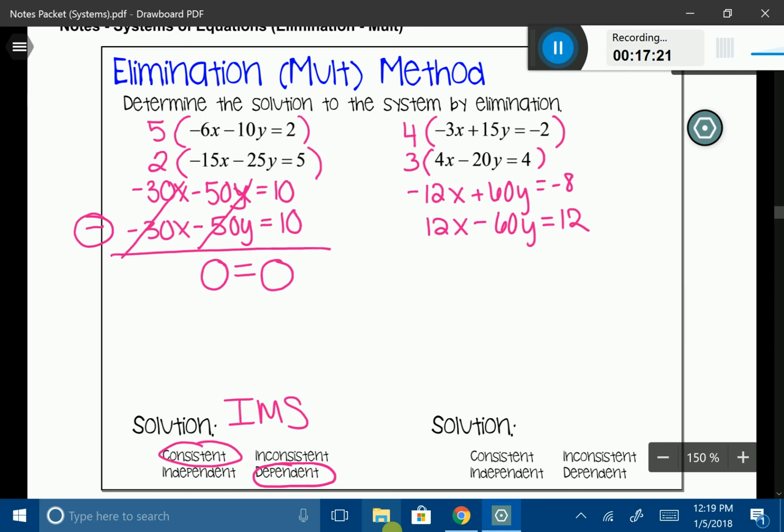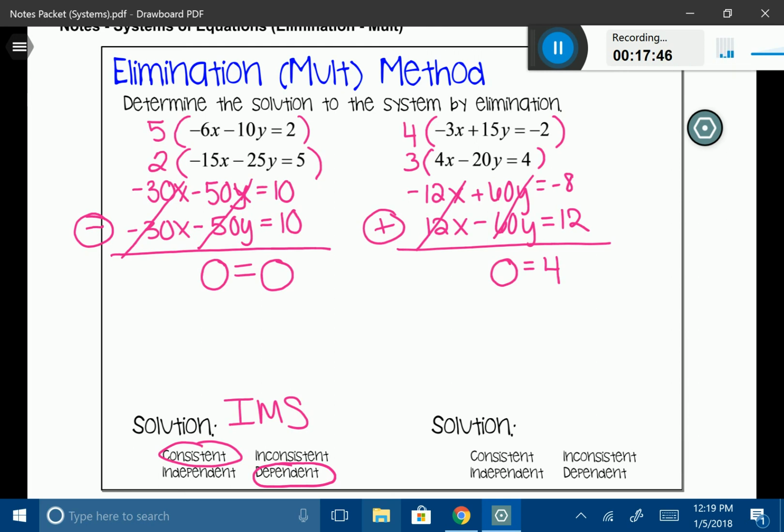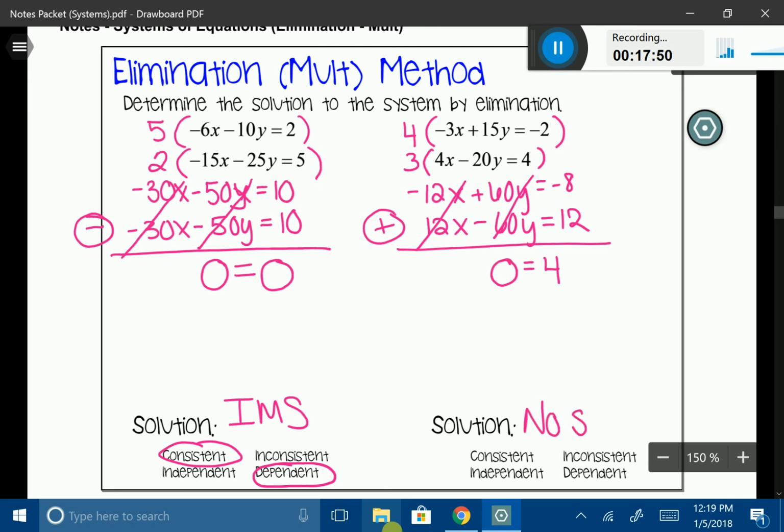Okay, let's go ahead and do some elimination now. I'm going to do addition here. Negative 12x plus 12x, that's going to eliminate. Oh, this is interesting. 60y plus negative 60y, that's 0 as well. So that's going to give me a 0 on the left. And now we have negative 8 plus 12, which is going to give me a 4. Obviously, this is not a true statement. So if this is not true, that is going to give me a solution of, well, no solution.